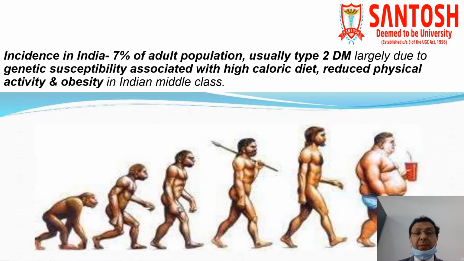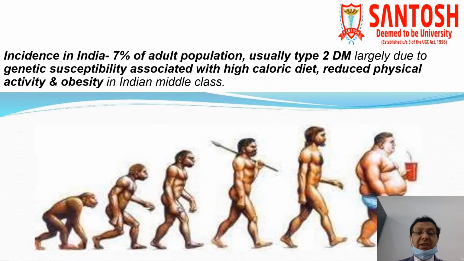Now come to the incidence in India. 7% of the adult population, and I'm talking about the adult population, usually has diabetes mellitus, and it is usually type 2, which is more common in such a population. And why is it so common? Because of genetic susceptibility, which is associated with high caloric diet, reduced physical activity and obesity in the Indian